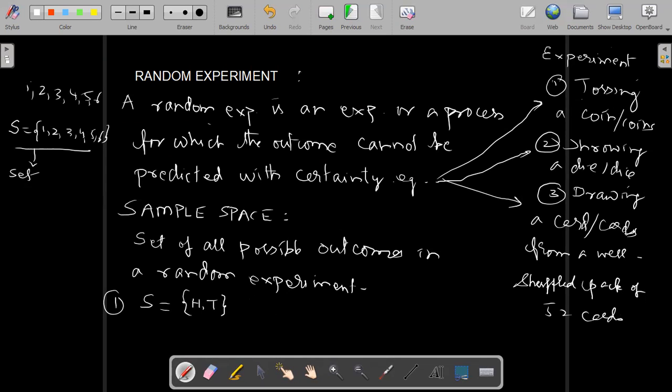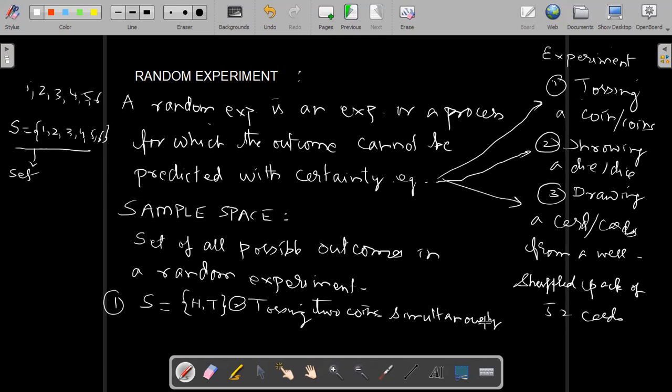Second experiment, tossing two coins together, that means simultaneously.